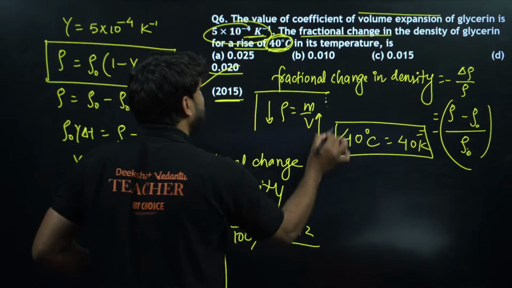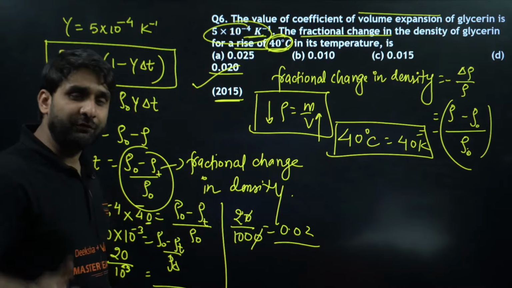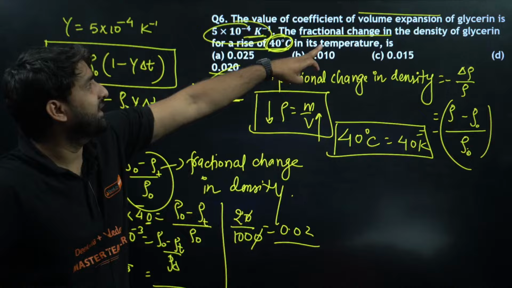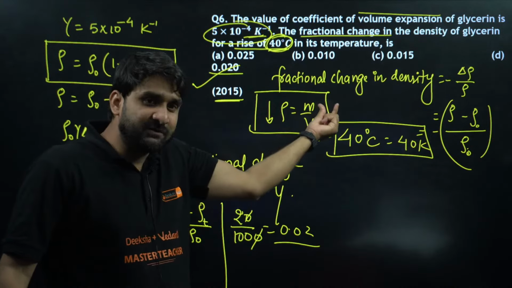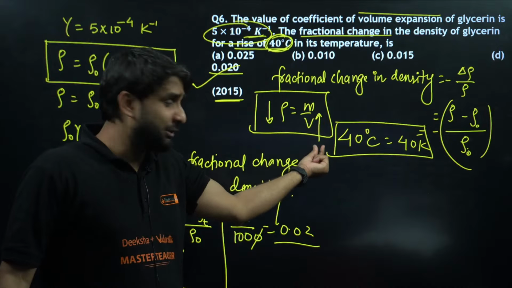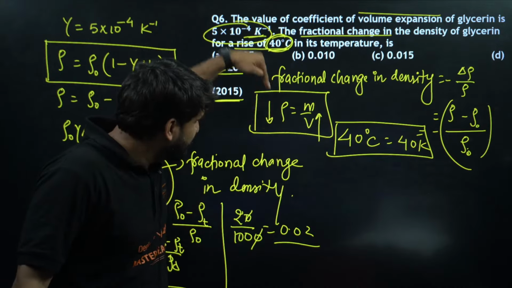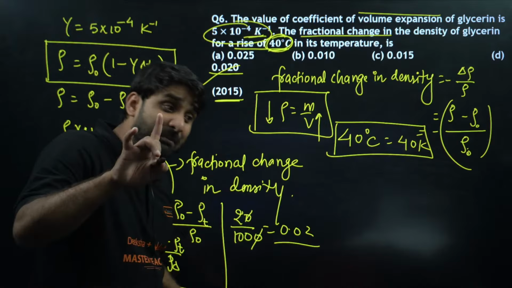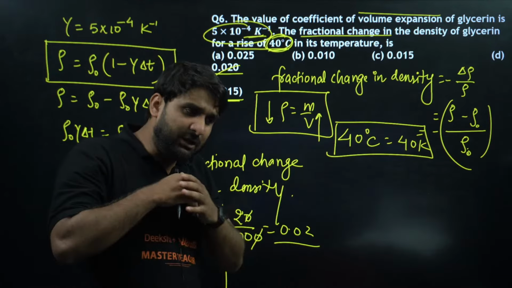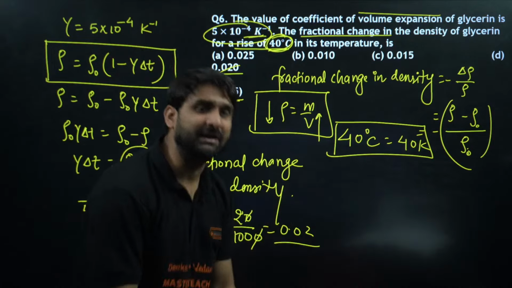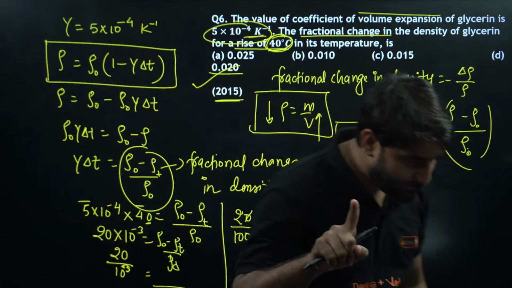Because density is equal to mass upon volume. So if you are increasing the volume of glycerin we are talking about here, the volume of glycerin will increase. But if the volume is increasing, the denominator is increasing, so this whole function, density, will go down. So with temperature, length increases, volume increases, and area also expands, but density decreases. Please keep it in mind.